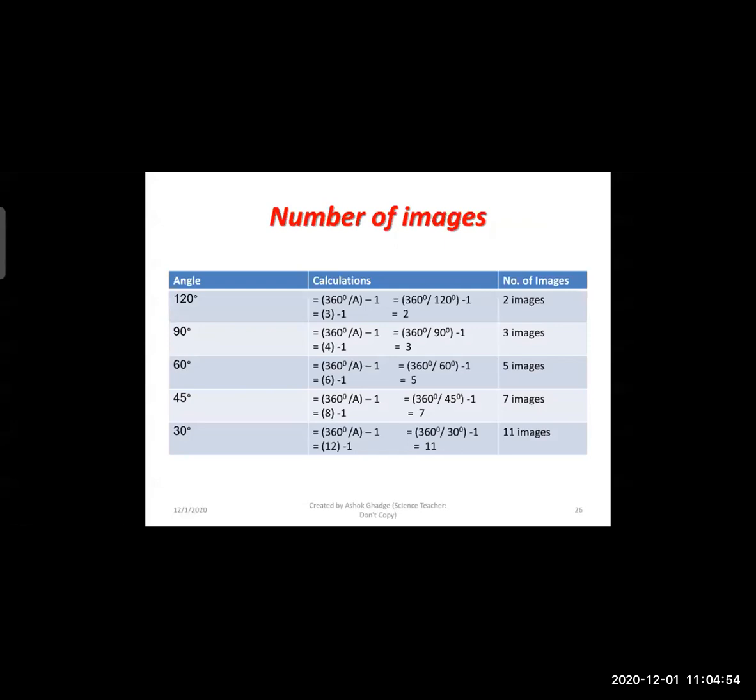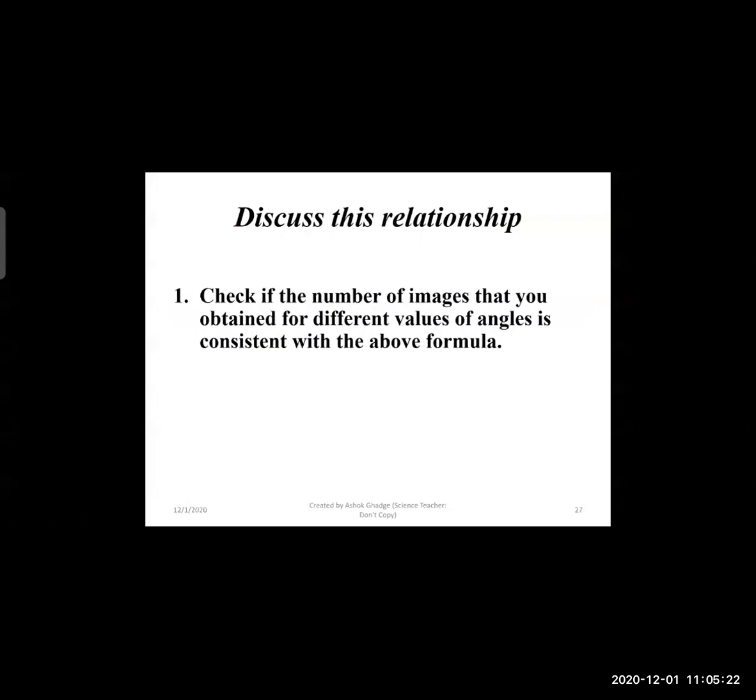For 50 degrees, there will be 6 images. For 60 degrees, there will be 5 images. For 70 degrees, there will be 4 images. If we take 80 degrees, there will be 3 images. You can calculate and you will get to know the answer.